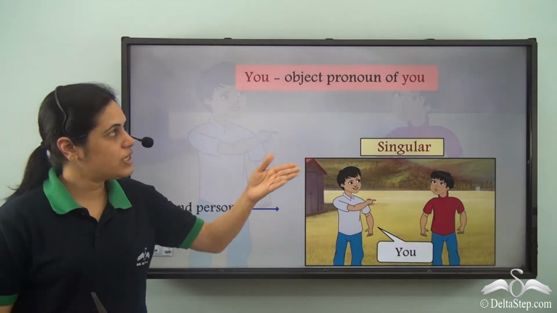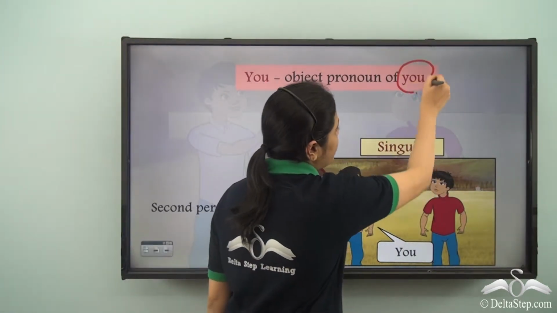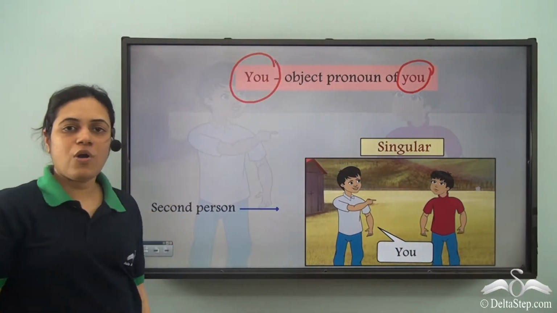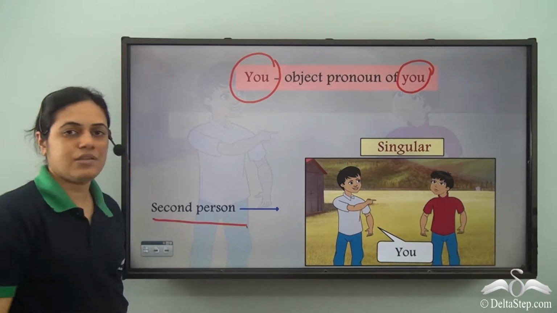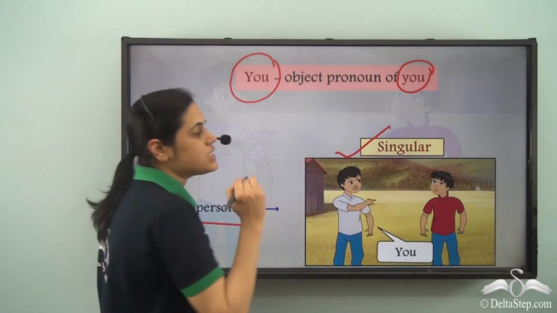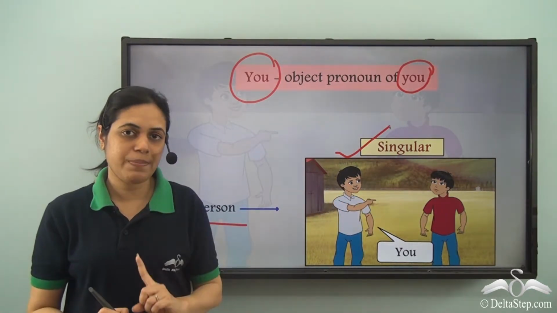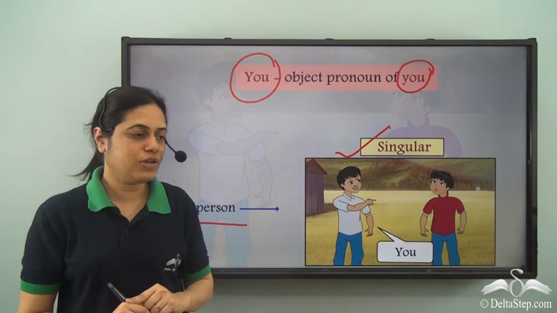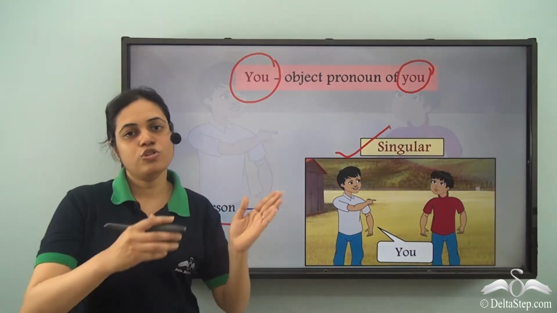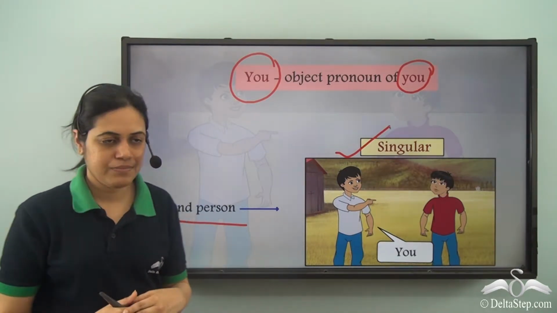So, you is the object pronoun of you. So, you is the subject pronoun as well as the object pronoun for second person, that is the person spoken to, and over here it is singular. That is, the person spoken to is just one person. So, subject and object pronouns over here are the same.